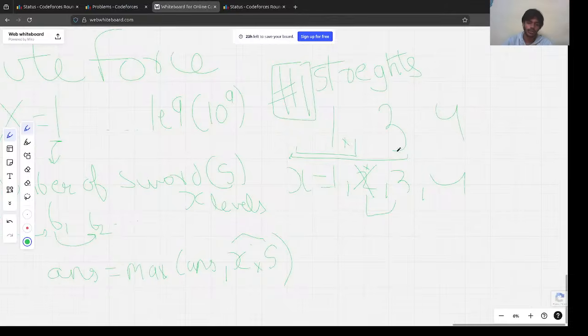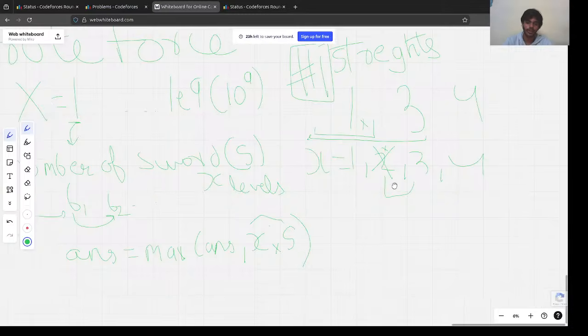to take all the difficulty levels equal to the strengths. First we will start from the minimum number, and we will keep on iterating as much as we can, and then calculate the score. Okay, so great.